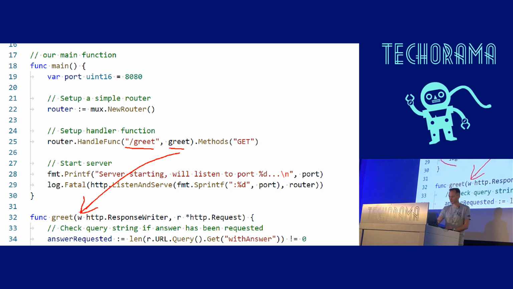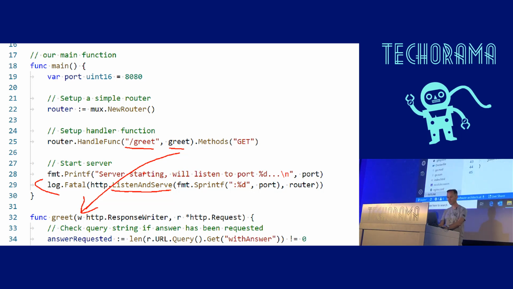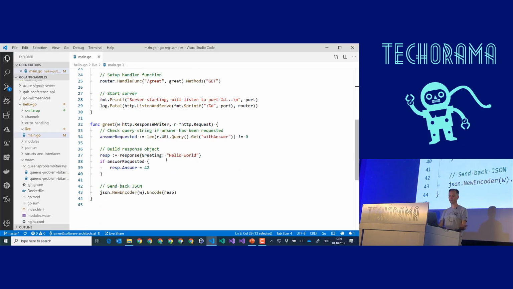And then you just start here, you start the web server. Very similar to C#. It has a web server built in. You don't need an IIS or any other heavyweight web server. You just listen and serve based on the HTTP package, and an HTTP server comes up, and the router will care for routing your HTTP request to your functions. In the functions, you can write arbitrary Go code.